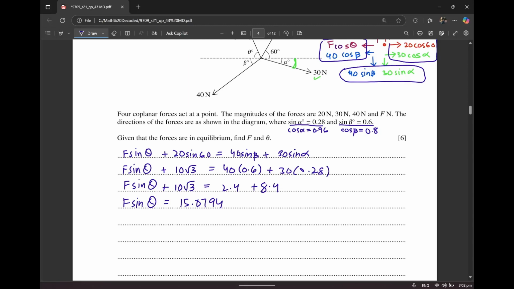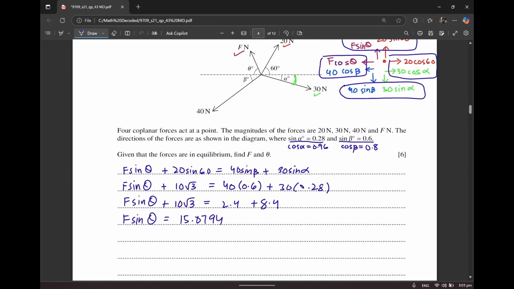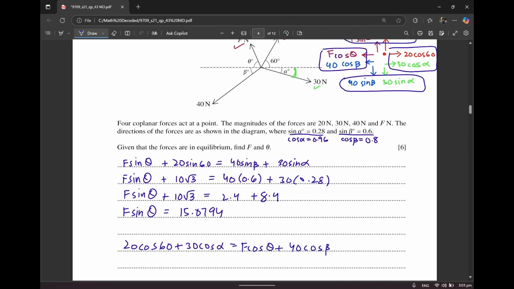the horizontal components. So that is going to be 20 cos 60 plus 30 cos alpha is equal to f cos theta plus 40 cos beta.